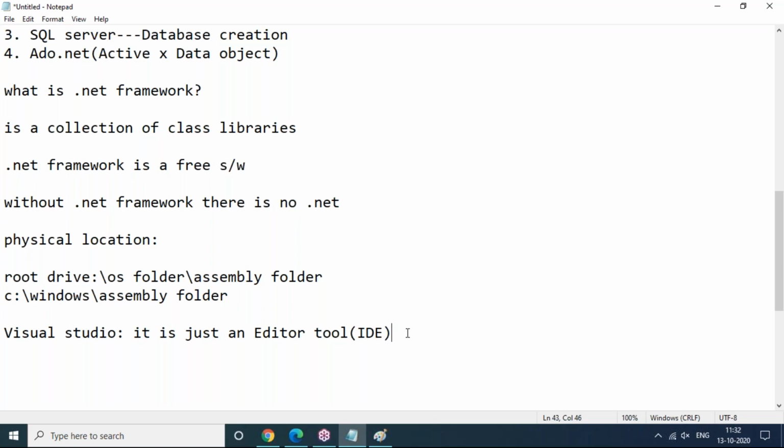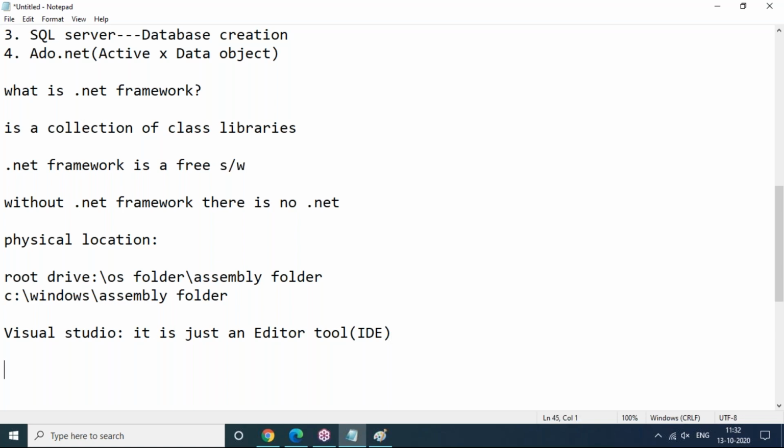Because in our session, we are going to develop front-end applications like C#.NET applications and ASP.NET web applications. Always we interact with the SQL Server database. So for database connectivity, SQL Server software is required, and for front-end purposes like C# code and ASP code, if you want to develop, then an editor tool is required, that is Visual Studio software. So this is .NET Framework and Visual Studio as well as SQL Server software. Three softwares need to be installed here.